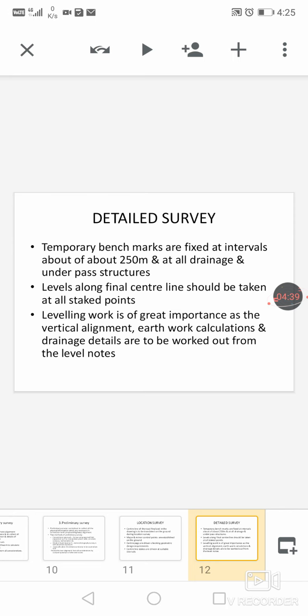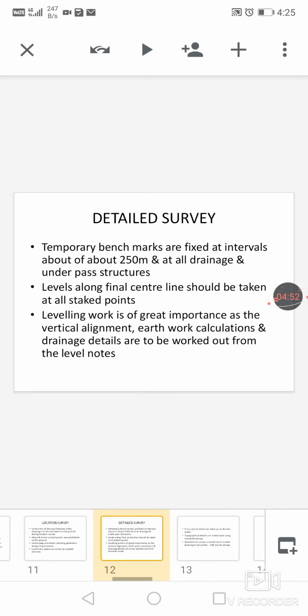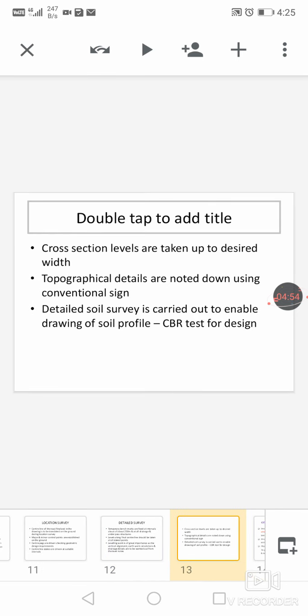Detailed survey has to be conducted to get more details. Temporary benchmarks have to be fixed. Levels along the final center line should be taken. And finally, leveling work has to be conducted. The cross-section levels are taken up to the desired width. Topographical details are noted using conventional signs.